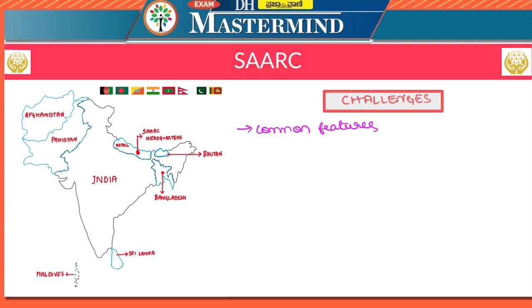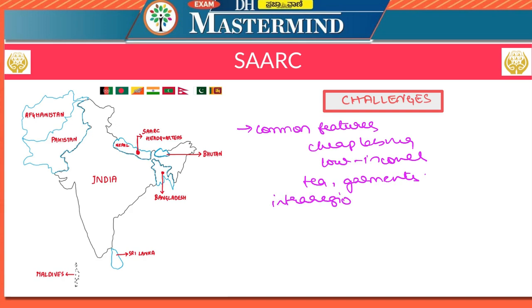The next challenge that SAARC is facing is the common features that are shared between the South Asian countries. The common features of the countries in the SAARC grouping are cheap labor, low incomes, low value added commodities, etc. When all the countries share similar features and have similar advantages in the same commodities like tea, garments, etc., the intra-regional trade cannot be successful, because instead of complementing each other, the countries start competing with each other.